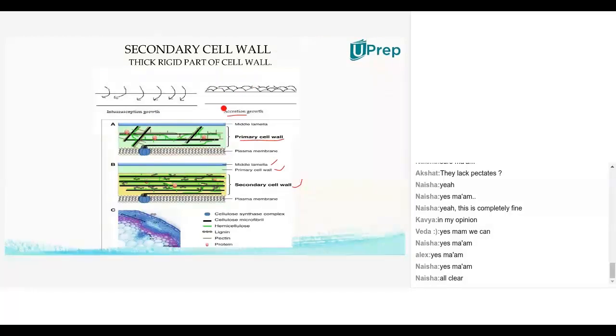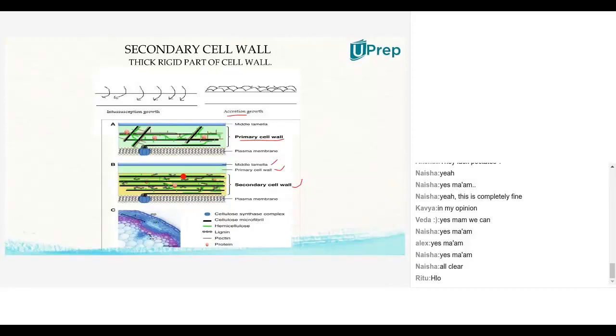Acceleration, you know the word acceleration, no? Acceleration means increasing the speed. In the same way, accretion is nothing but increasing the density of the primary cell wall. If you observe, there are so many common points between primary cell wall and secondary cell wall. The blue color component is cellulose synthase. Then you'll have black color material called cellulose fibers. You'll find cellulose fibers in the primary cell wall and even in the secondary cell wall, the black color ones.